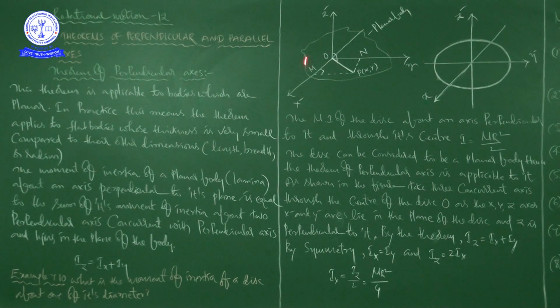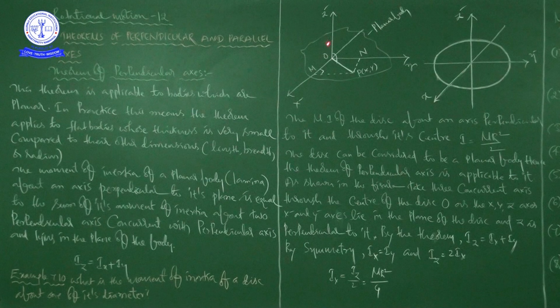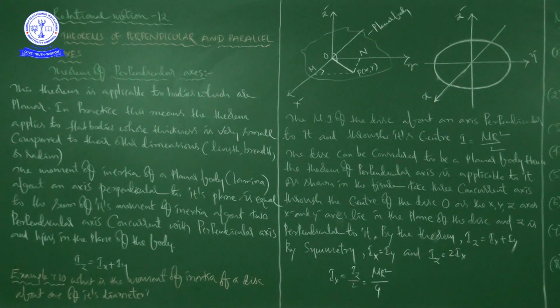You can see this picture. See here, this is the z-axis, this is the y-axis, this is the x-axis. What is the Cartesian coordinate system? You know, right? The three axes are mutually perpendicular to each other, and you know the distance of a point from the y-axis, from the origin, from the x-axis, and from the z-axis. So everything we have here, and it is the center point O. And first, if you know the moment of inertia about the x-axis and y-axis, the moment of inertia about the z-axis need not be calculated. That is the benefit we are getting from the perpendicular axis theorem.